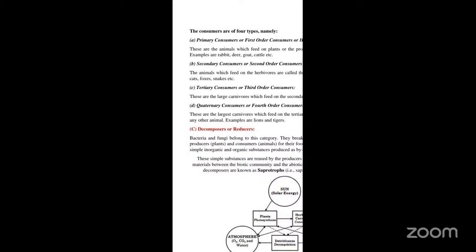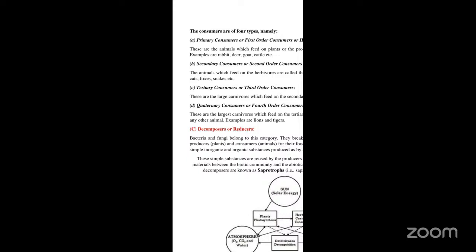They are primary consumer, secondary consumer, tertiary consumer, and quaternary consumer. Primary consumers are the consumers which feed only on the plants or the producers. Examples: rabbit, deer, goat, as well as cattle. Secondary consumers feed on the herbivores, and hence they are called secondary. Examples are cats, foxes, as well as snakes. The tertiary consumers are the large carnivores which feed on the secondary consumers. Example for this is wolves. Whereas the last one, the quaternary consumer or the fourth order consumer, is the largest one, and they feed on the tertiary consumers. Examples are lions as well as tigers.